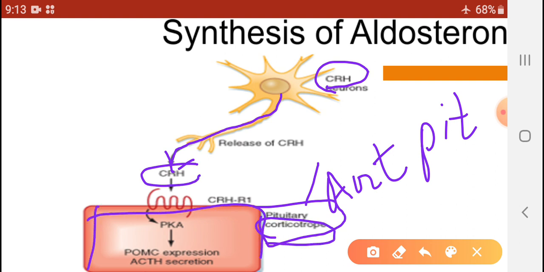This one is the corticotroph cell, which is the target cell for this CRH. As this hormone is protein in nature, CRH binds with the membrane receptors, forms a second messenger and stimulates the enzyme system, that is PKA, protein kinase A, and this protein kinase A is responsible for the secretion of hormone ACTH, that means synthesis of these proteins, as ACTH is also protein in nature.